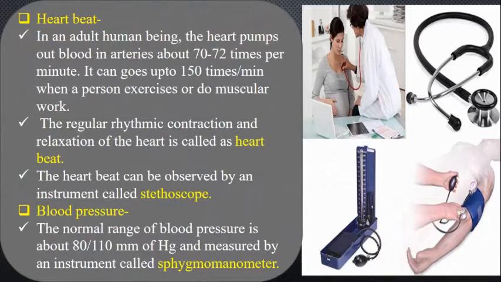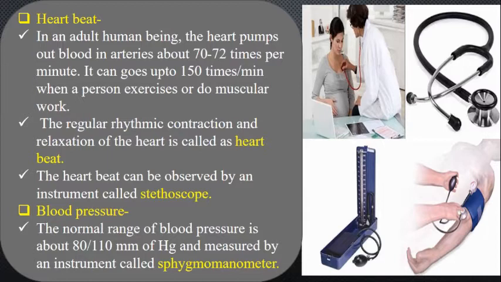Now, you must have seen the doctors holding an instrument to measure the heartbeat, and that instrument is called the what? A stethoscope. The stethoscope, which the doctors usually hold in their hands to check the heartbeat of a person.